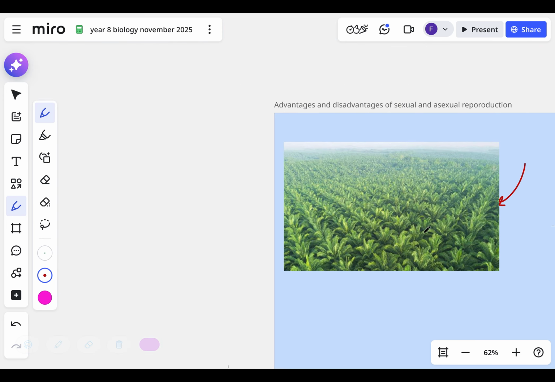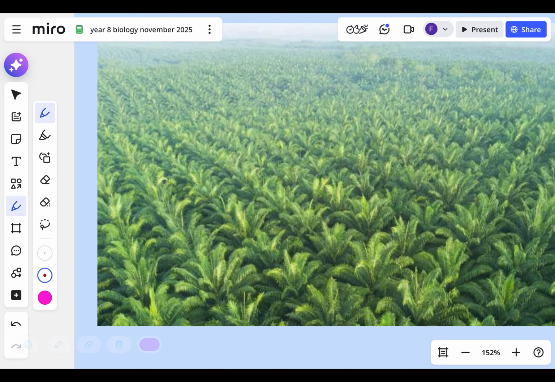Now, if you look at this picture here, this is part of the Amazonian rainforest. And it looks pretty, like, dude, that's green. Yeah, it is. However, what they did was chop out all the different trees. The Amazon rainforest is made of thousands of different species of trees. This is one, palm oil, for making palm oil.